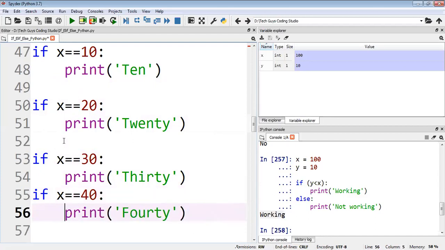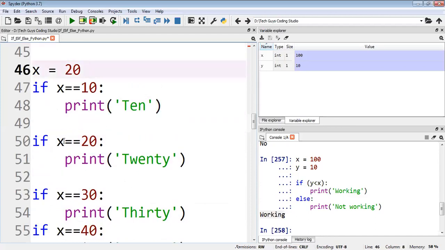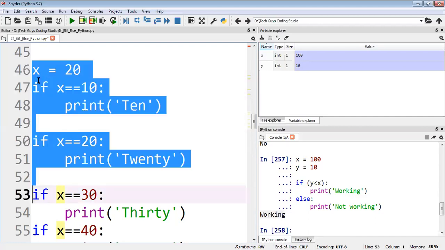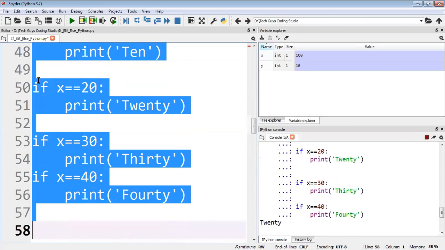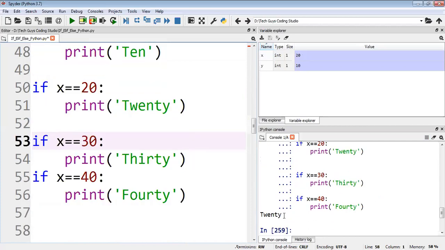We need to actually maintain the proper indentation. So here, see what I will do. See here, we know x equal to 20. Now first it will check this condition. If x equal to 10, then it will print this one. If it is not equal, then it will go for this. So what will happen here? We will execute this one. We get 20 because the answer is 20.